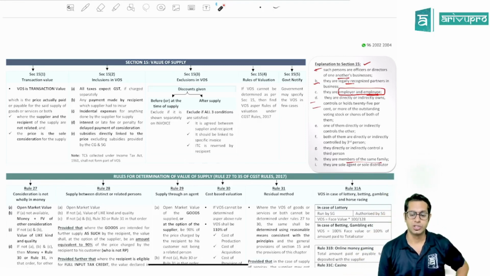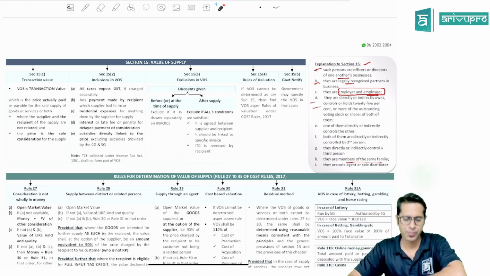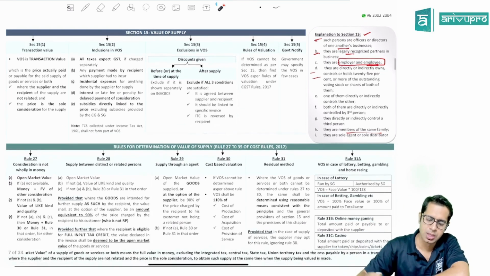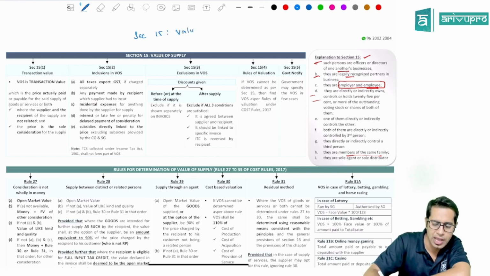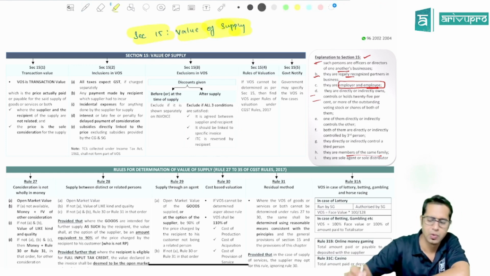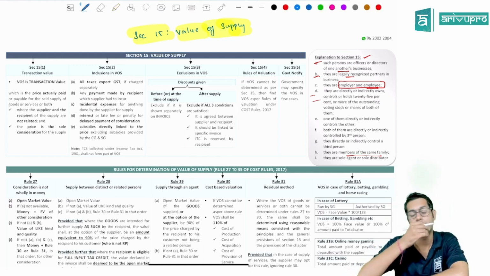Next topic for our discussion is value of supply. Next topic is section 15. Fantastic topic. Name of the topic is value of supply. Nice and beautiful topic. Value of supply, section 15.